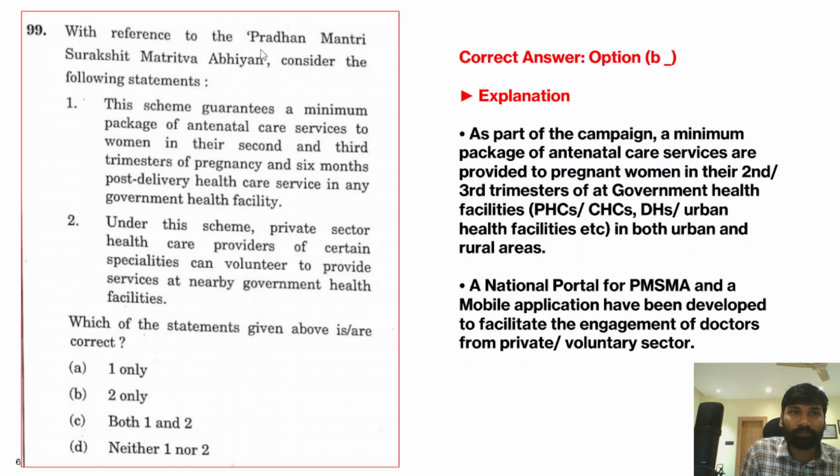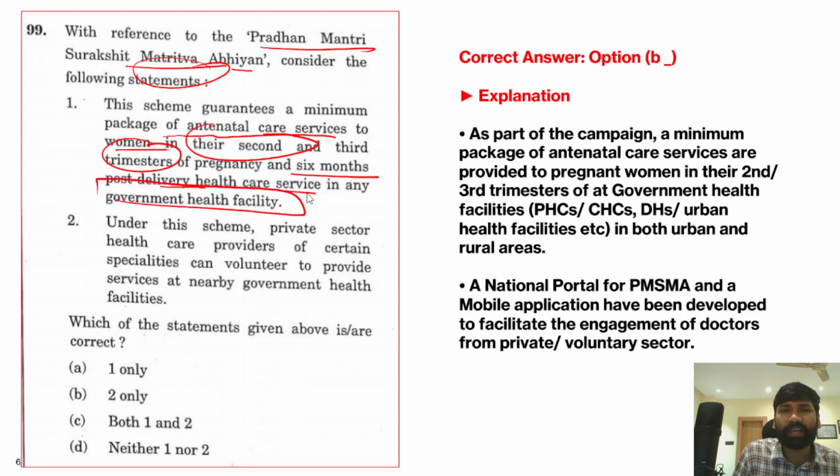Next question. With reference to Pradhan Mantri Surakshit Matritva Abhiyan, consider the following statements. Now, the first statement says that this package guarantees a minimum package of antenatal care services to women in their second and third trimester of pregnancy and 6 months post-delivery healthcare service in any government health facility. Now this is not any government health facility, rather some selected healthcare facilities. You cannot get such kind of facilities in any government health facility, right? So this is a kind of vague statement, therefore this statement is absolutely incorrect.